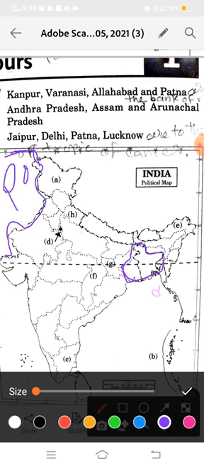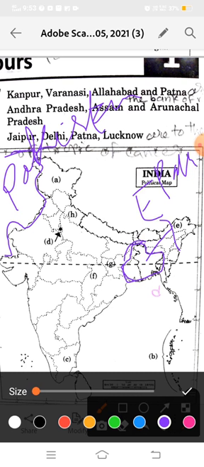This part of Pakistan was known as Western Pakistan, and this portion was also given to Pakistan, and this was known as Eastern Pakistan. But before giving this part to Pakistan, this portion was divided into 2 parts.